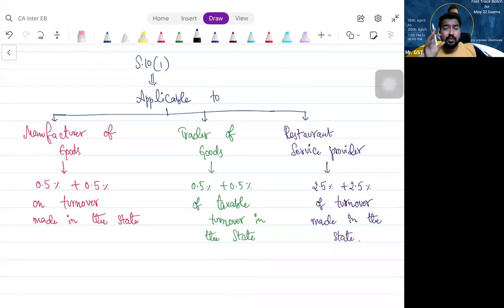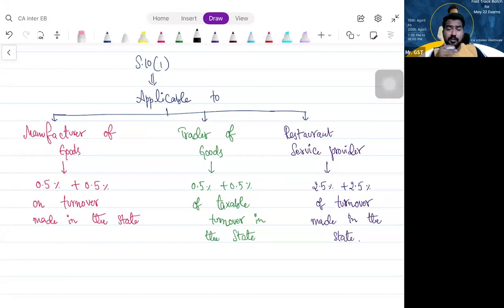This taxable turnover relaxation is given to whom? Traders. Only trader of goods. Taxable turnover relaxation is given only to traders of goods. Remaining fellows have to pay composition rate tax on total turnover, at a rate of 1% or 5% for restaurant service providers. Shall we proceed?